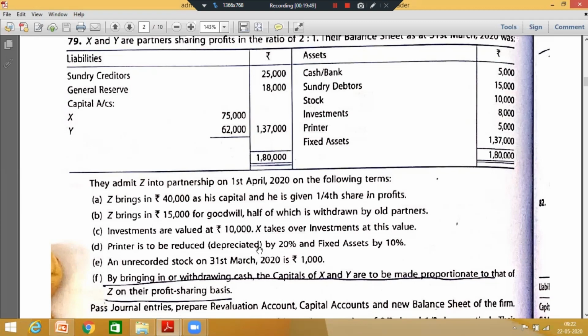Revaluation account adjustments we have already discussed. I want all of you to try. I'm giving you time, 2-3 minutes. Try making the revaluation account yourself. And those who have made it, just check your answers when I discuss.